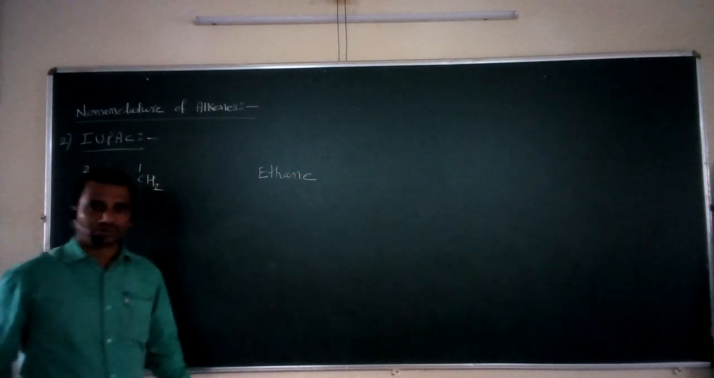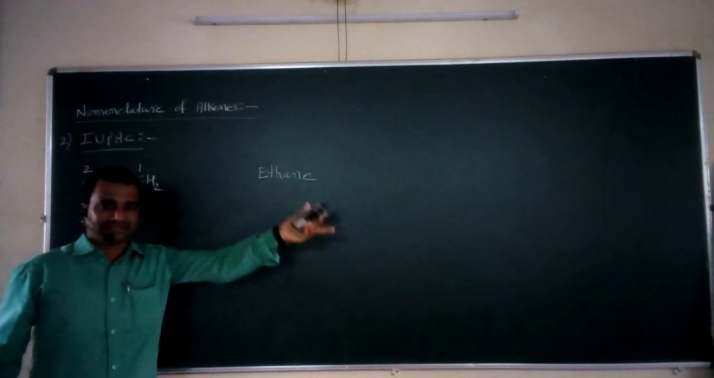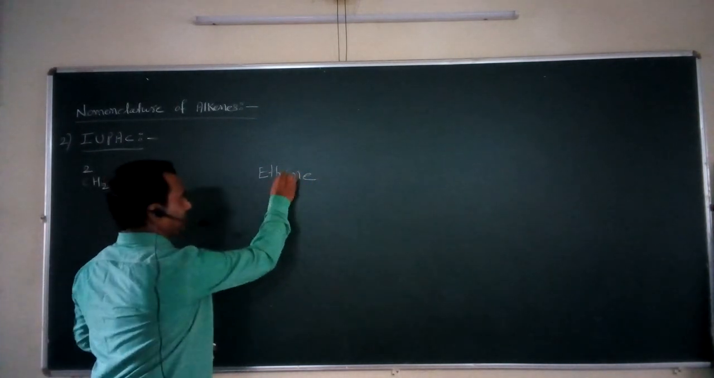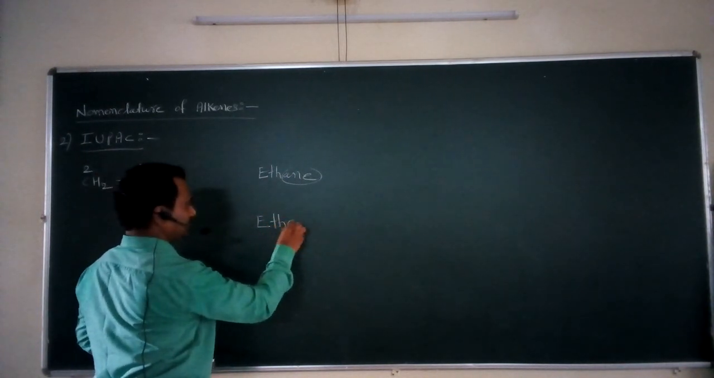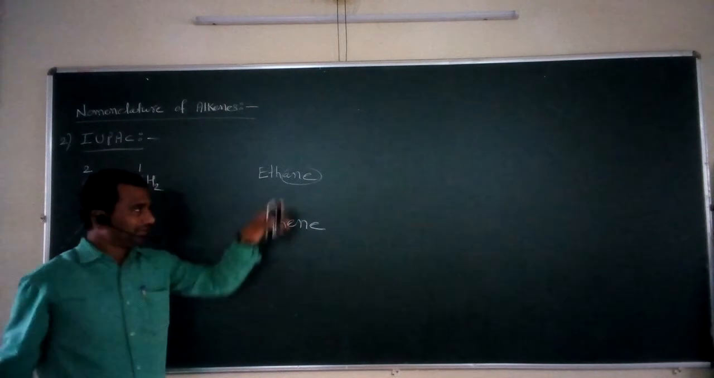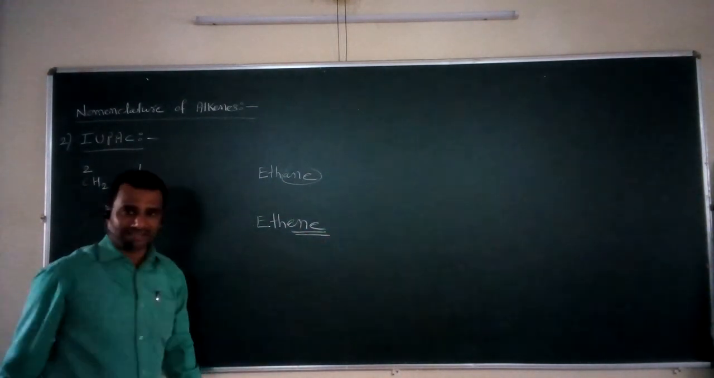Now after that, what do you have to do? You have to replace this ANE by ENE. This ANE can be replaced by ENE. So this word becomes ETHENE. This ethane becomes ethene, with ANE replaced by ENE.